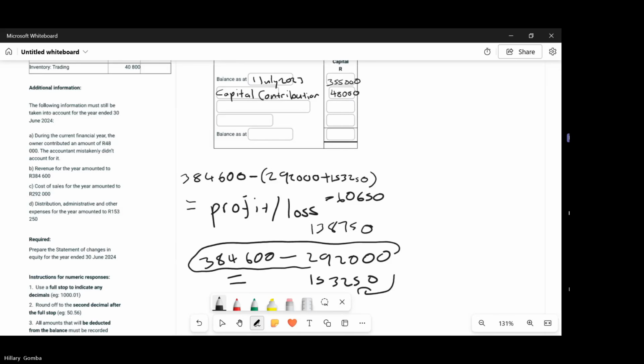Yeah, it's correct. Did you get the amount? Yes. Okay.